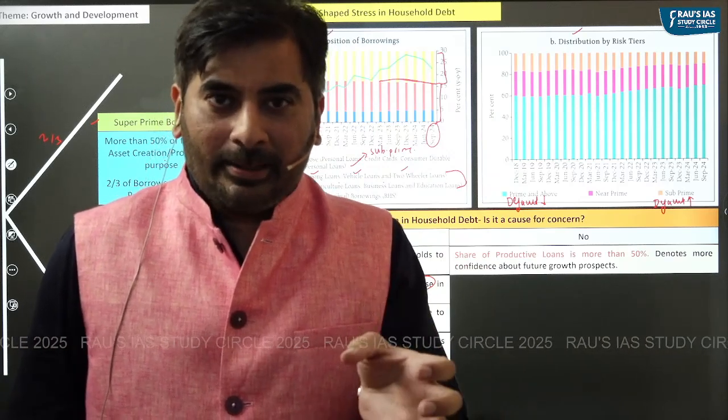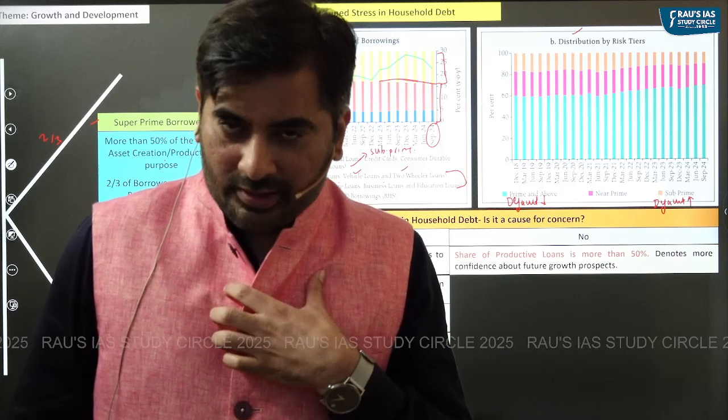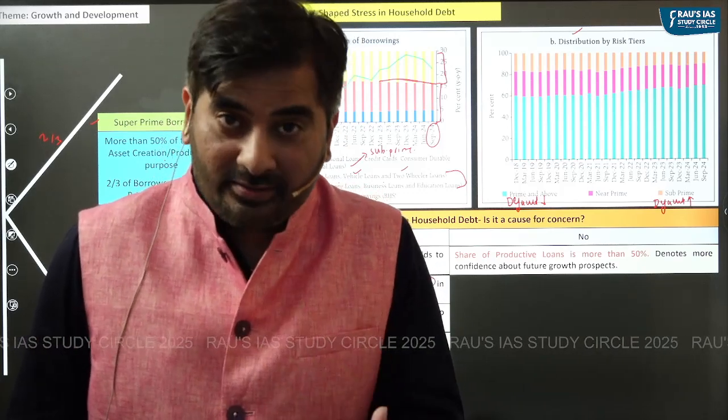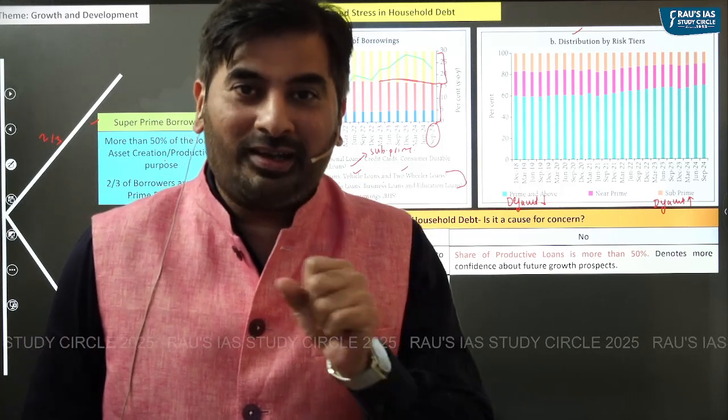And at the same time, when people are taking loans for creation of assets, it means that people have confidence in the economic growth of India.